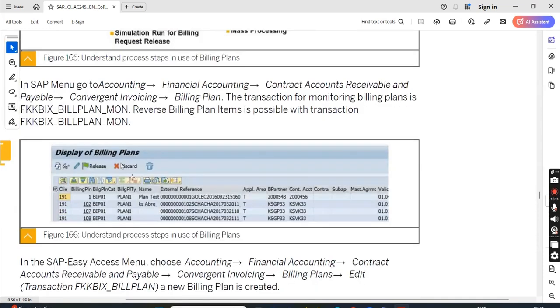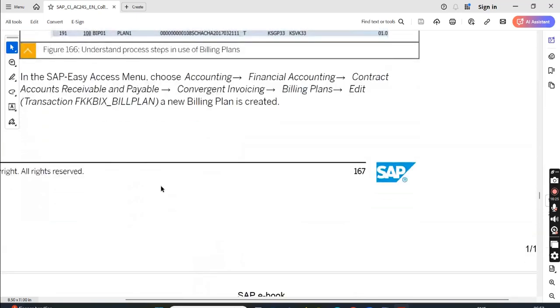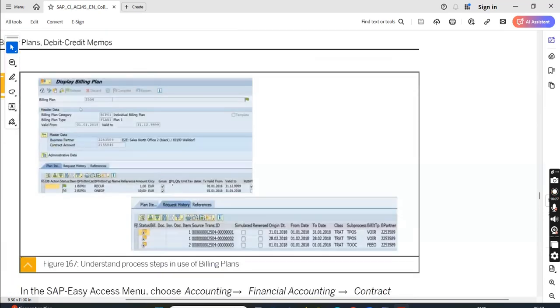This is how the billing plan looks like. Say billing plan number one. This is a validity. It has not taken the full screenshot. It can be released. Okay, it will be released. It can be discarded. It can be deleted also. Here is a screen. So this green means it is now released. See, the release is grayed out.